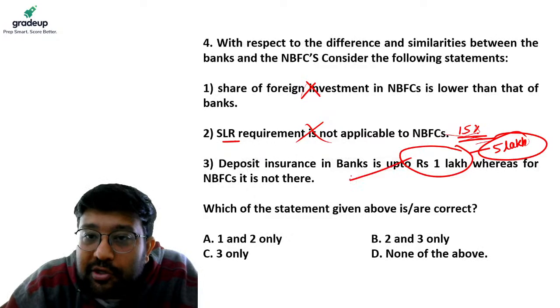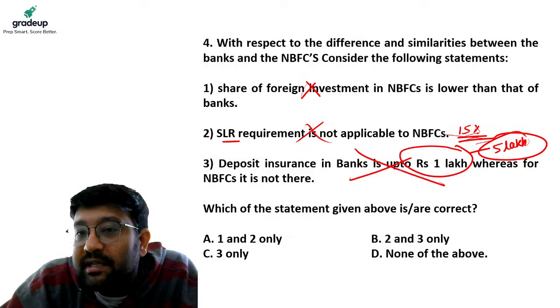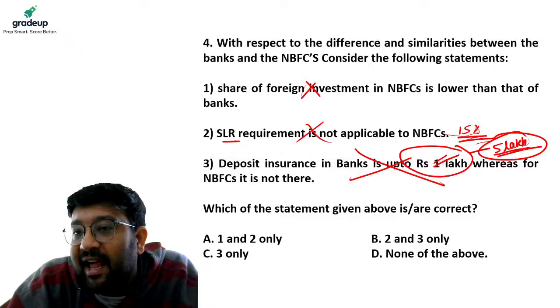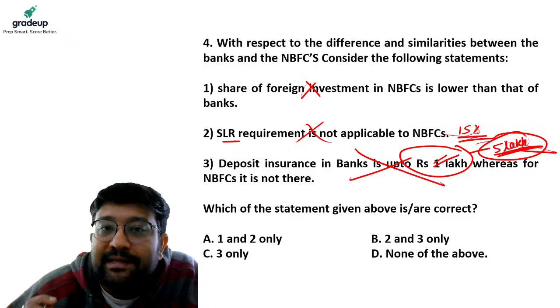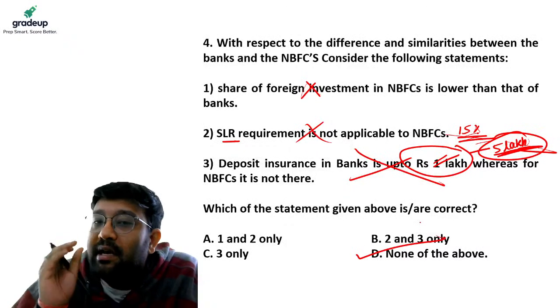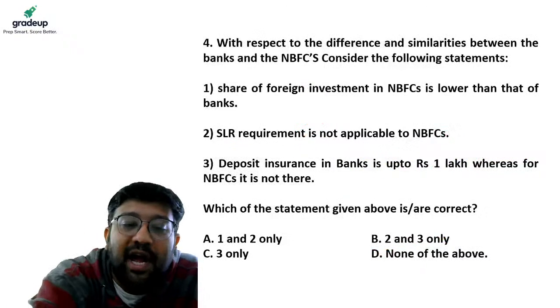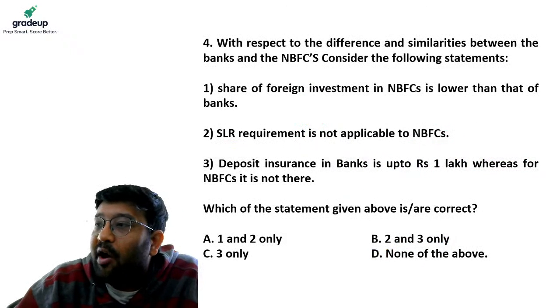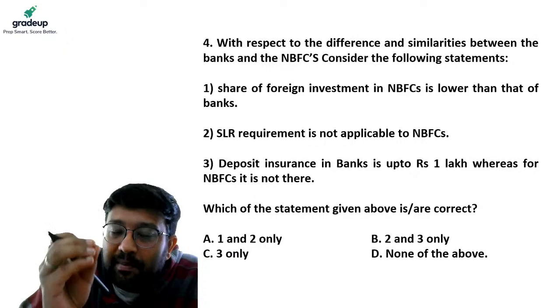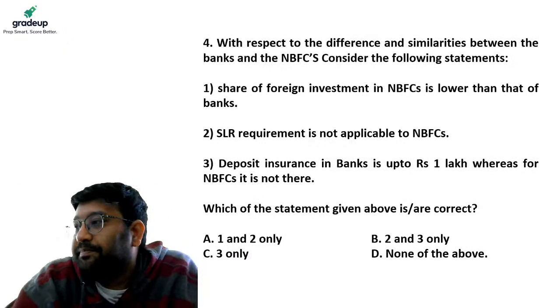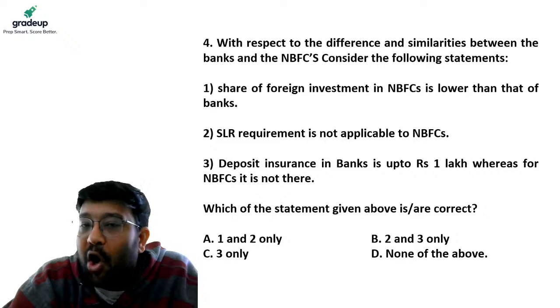So this statement also becomes wrong, because it is 5 lakhs, not 1 lakh. So your answer becomes D, none of the above. Your answer is D, none of the above statements are right. All are wrong.